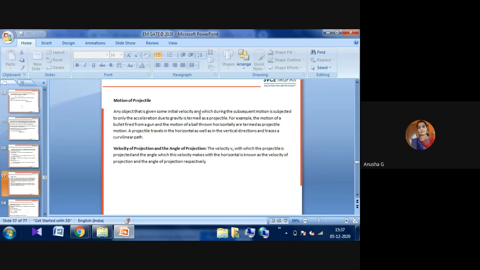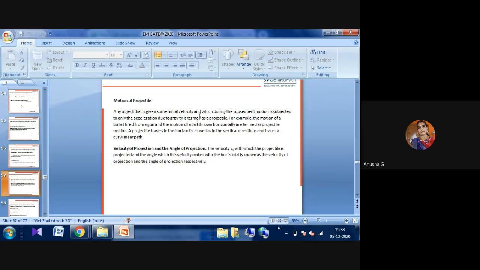Suppose you throw a stone, there will be a projectile. How do we find the motion of the projectile? Any object that is given some initial velocity, and which during its subsequent motion is subjected only to acceleration due to gravity, is termed a projectile.